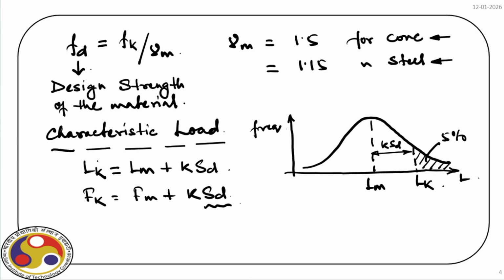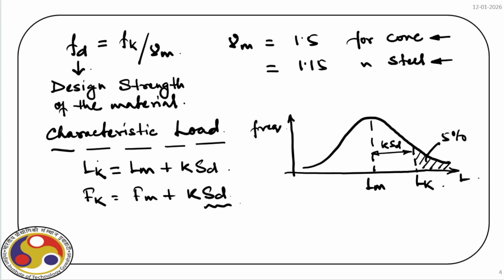Then we have many other loads. For example, if we have a building housing some equipment, we have a dedicated superimposed dead load. Likewise, there may be thermal load. So all these loads have separate uncertainty features that come from actual data dealing with that load. From that actual experiment, we can collect the load value, and we can find out the variations within that load value. That tells us what is the mean and what is the standard deviation. And once we have that, we can find out the characteristic load.